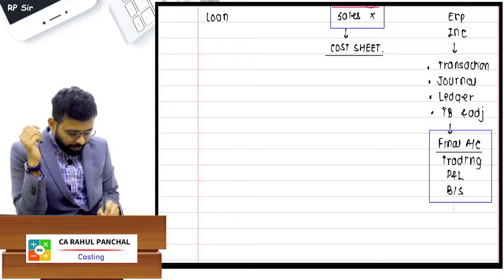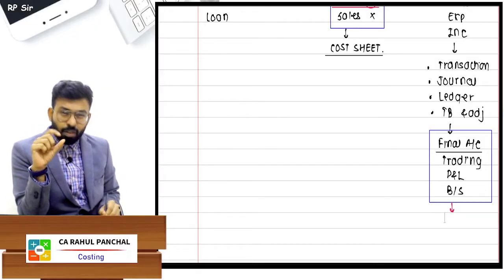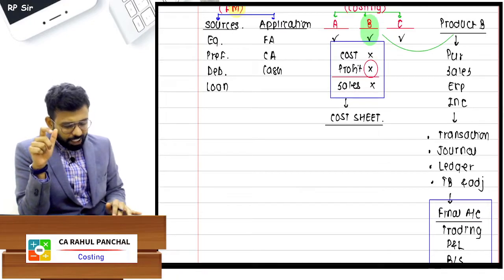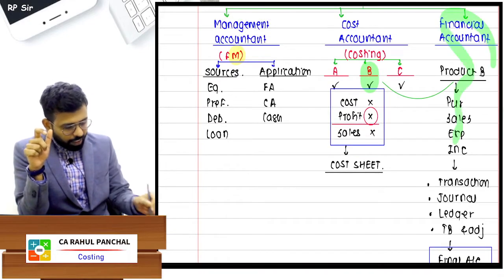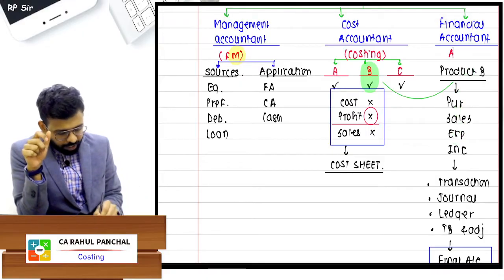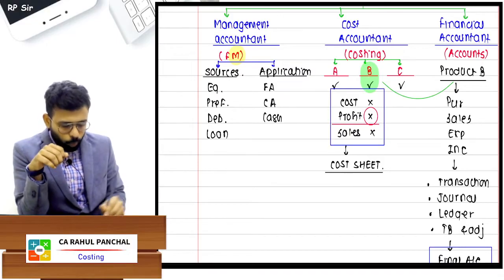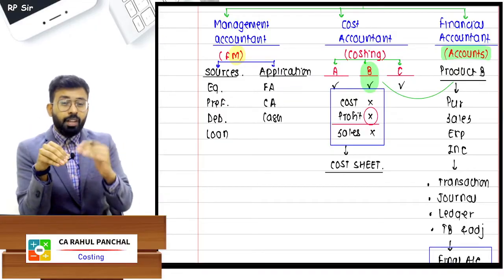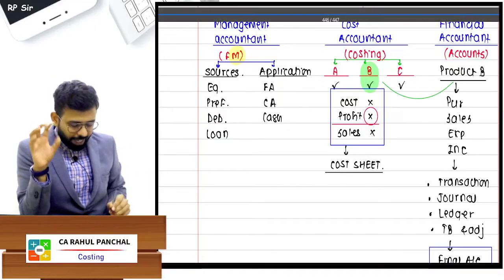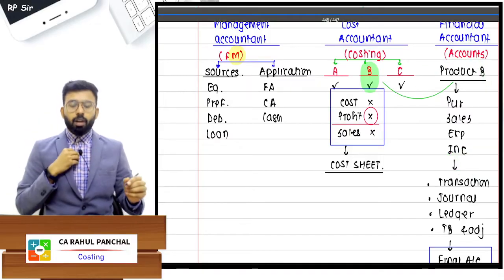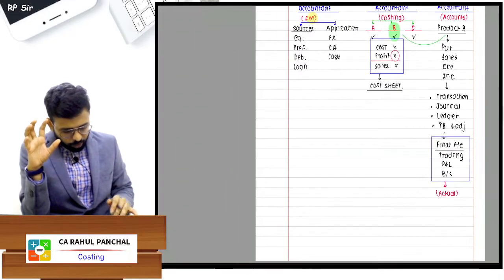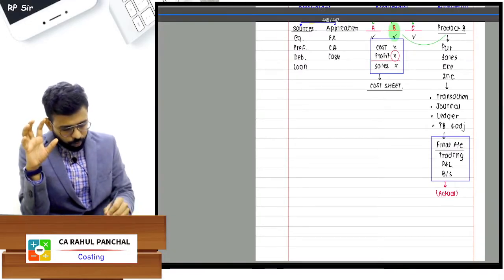Okay, so now I can simply say that this is prepared at the end of the year for the year ended. So this is always actual data. So the financial accountant deals with the subject of accounts that you have already studied. There are actually two accounts subjects, normal accounts, which is in group 1, and advanced accounts, which is in group 2. So this was your introduction, that you already know about accounts.